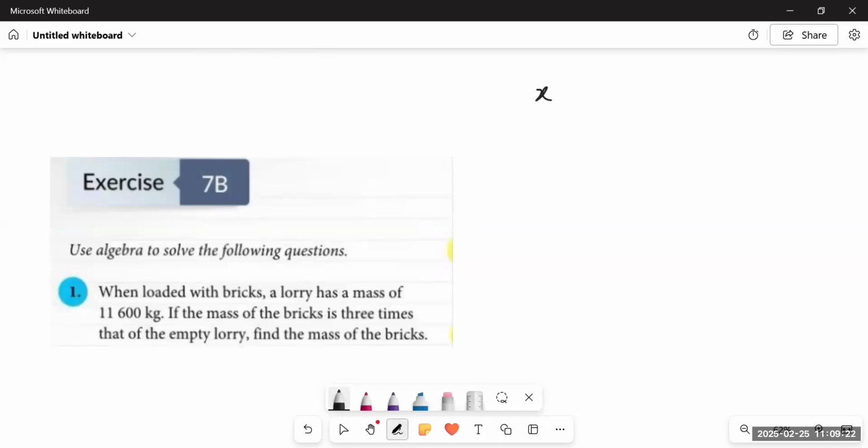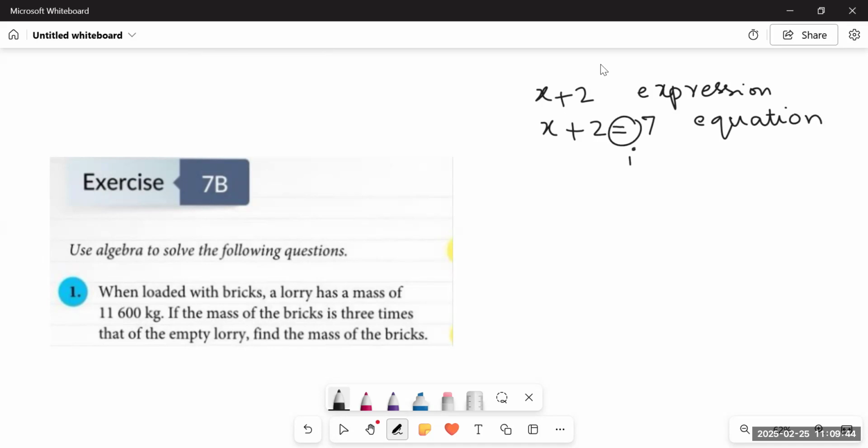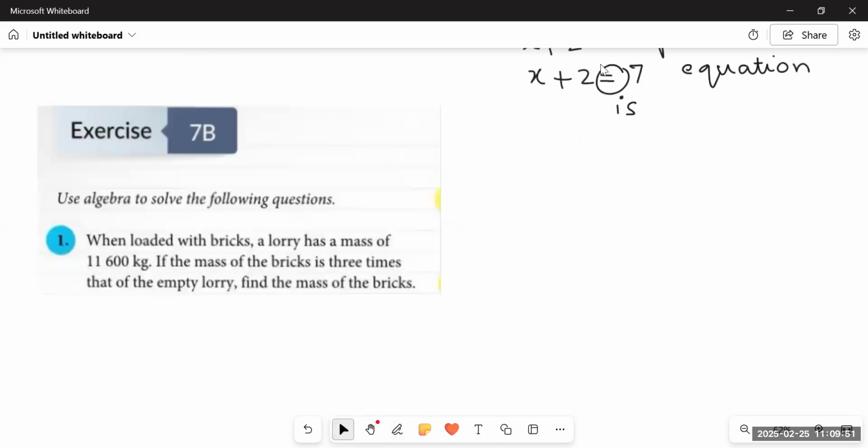Like if I have x plus 2, this is an algebraic expression. But when I add an equals sign and put a number after it, it becomes an equation. This is the difference between an expression and an equation. Let's start with question number 1 and try to understand what has been given in this question.